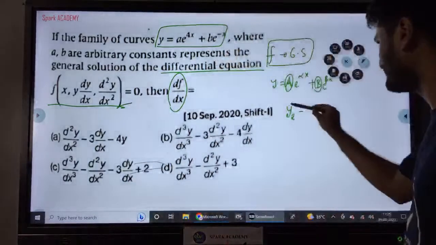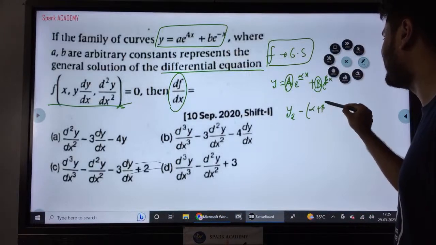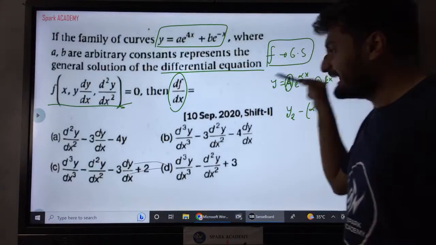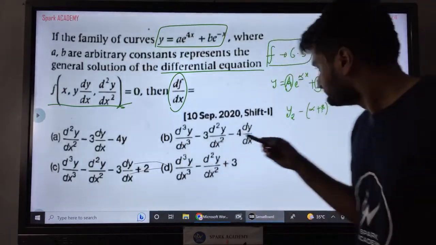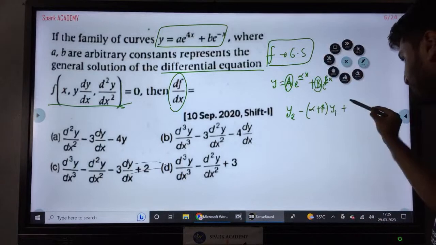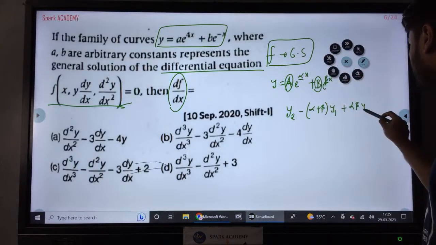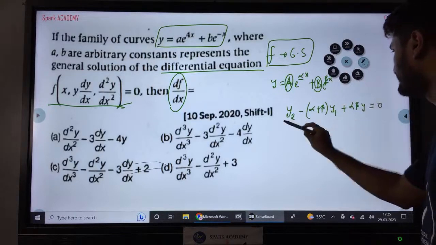I'll use a similar logic. y2 minus alpha plus beta into y1 plus alpha into beta into y equal to 0.